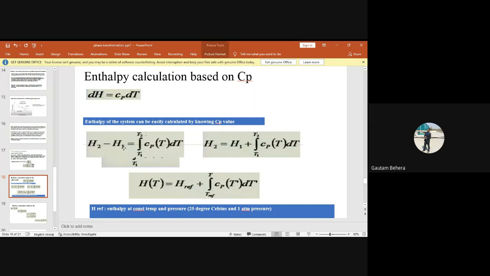So del H can be written as H2 minus H1. So H2 minus H1 will be integral of T1 to T2 Cp dT, right? Or if you want to find out H2, then H2 is equal to H1 plus this one. And I can write finally this expression: enthalpy as a function of temperature is equal to the reference enthalpy plus integral from T reference to T of Cp dT. I think it is clear to everybody now. So this is the final expression.